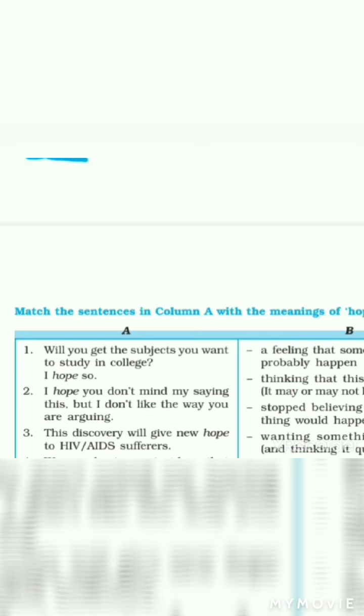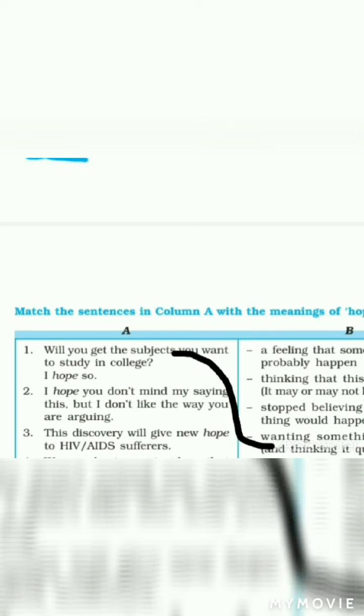First one, will you get the subjects you want to study in college? I hope so. So the answer is wanting something to happen and thinking it quite possible.